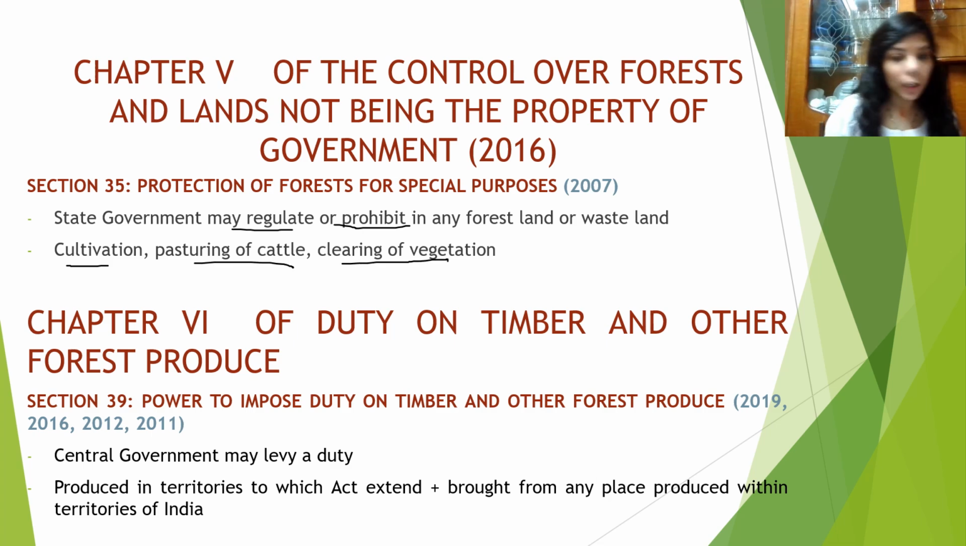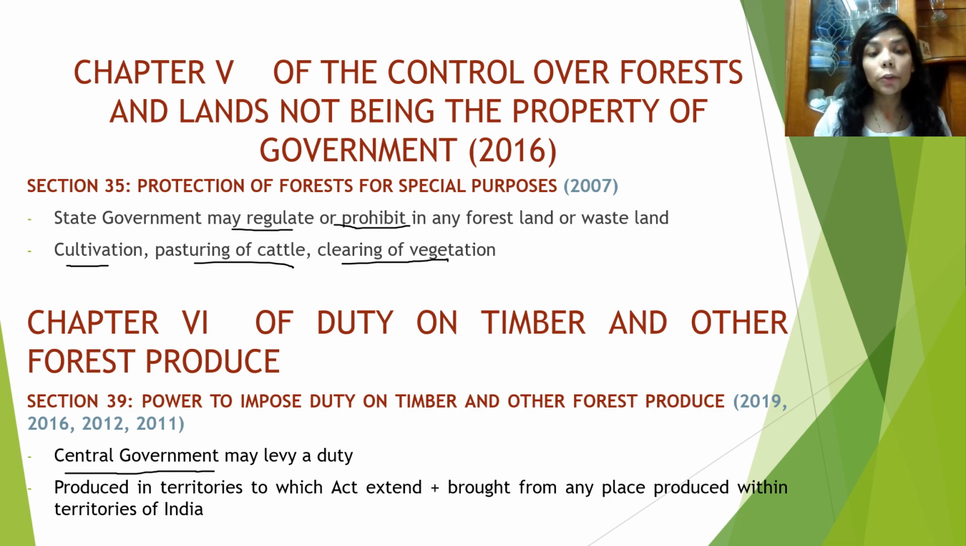Chapter 6, it comprises of sections 39 and 40. Section 39 is important. Chapter 6 deals with duty on timber and other forest produce. Section 39, power to impose duty on timber and other forest produce. As you can see, around 4 to 5 times this question has been asked from this section. Central government has the right to levy a duty. Very important, because usually this act is implemented or governed by the areas specified by the state government, but here duty is levied by the central government.